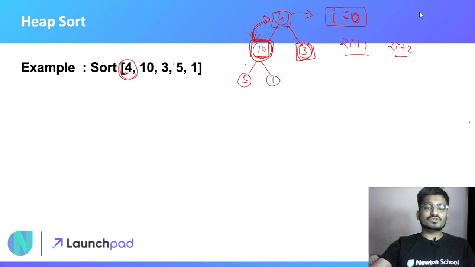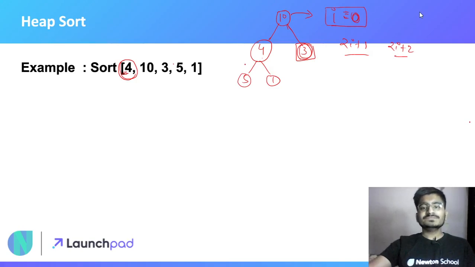After swapping, this will become 10 and this will become 4. Now I have done the heapification in the upper part of the heap. Now I have to do the same for the lower part.